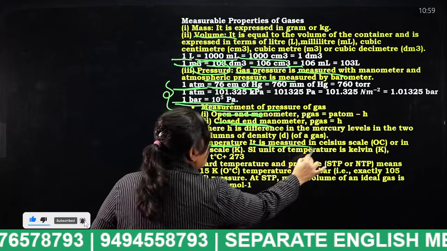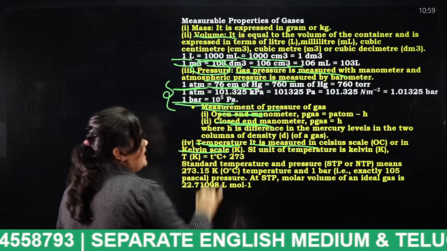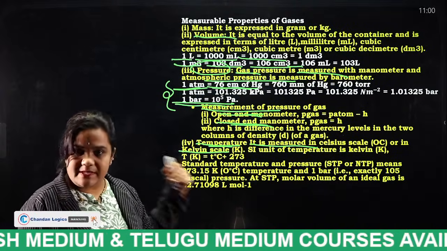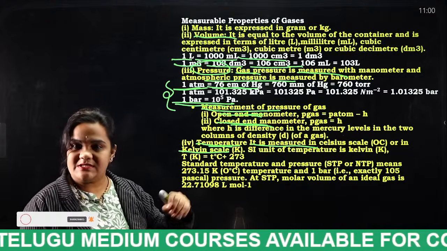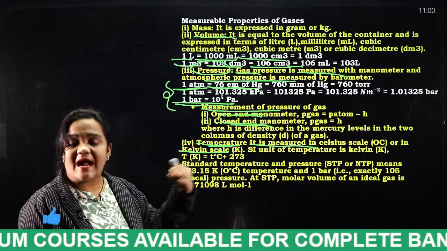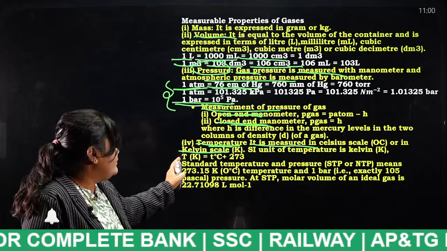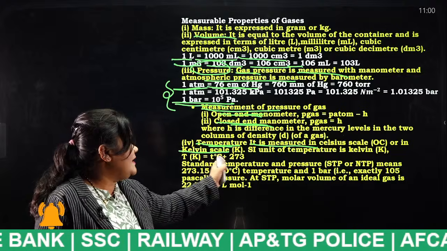It is measured in Celsius scale or in Kelvin scale. What is the unit of temperature, students? We all know Kelvin. The unit of temperature is Kelvin. How can we convert Celsius into Kelvin? Kelvin is equal to T degrees plus 273.